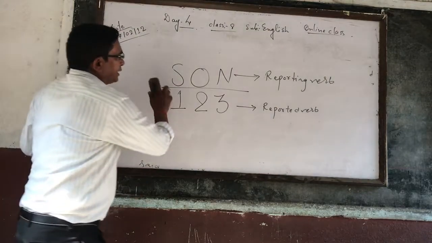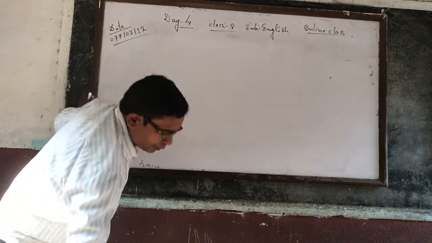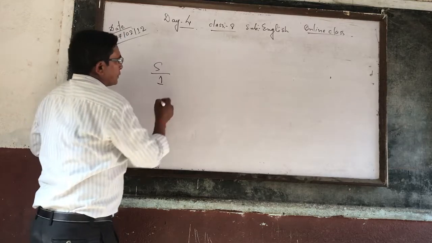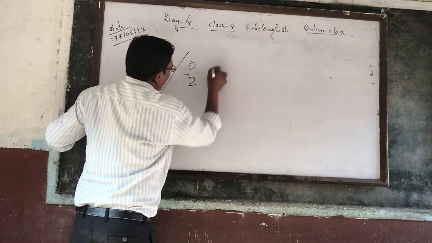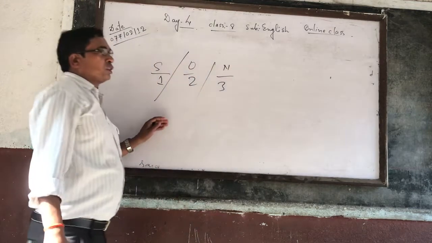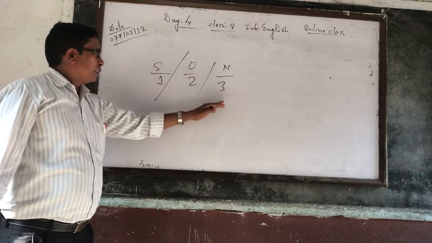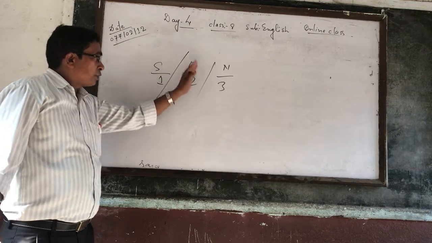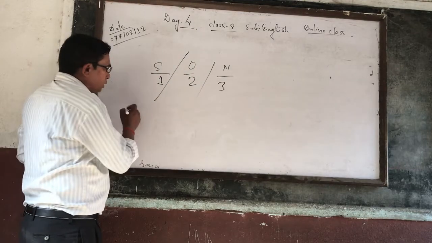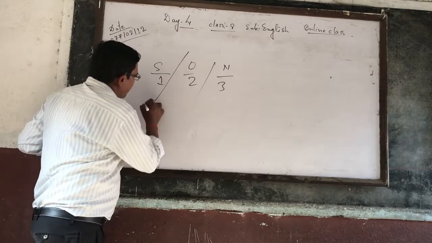Separately also you may understand these rules. For example, see here, S upon 1 slash O upon 2 slash N upon 3. Likewise also you make it clear in your mind. That means first person according to subject, second person according to object, third person no change. Now this is the final example.